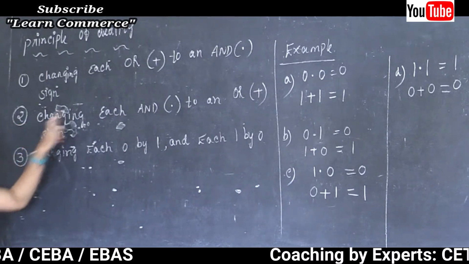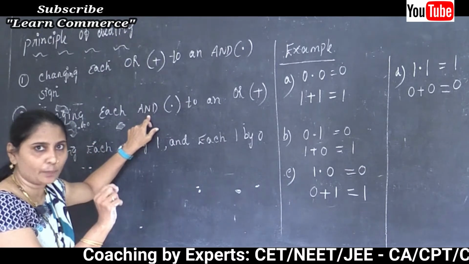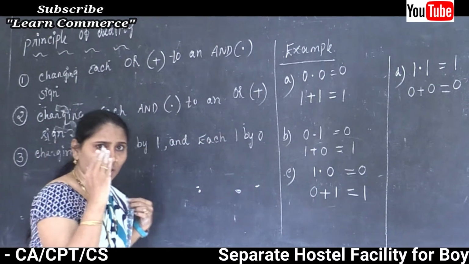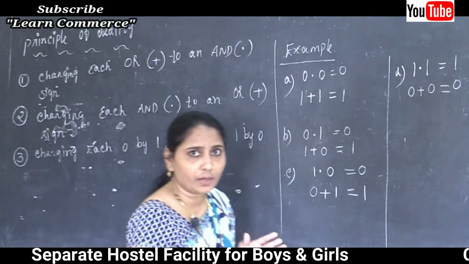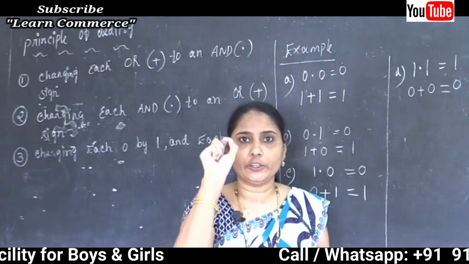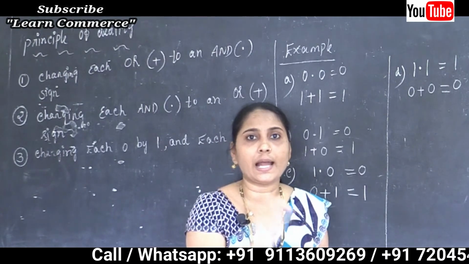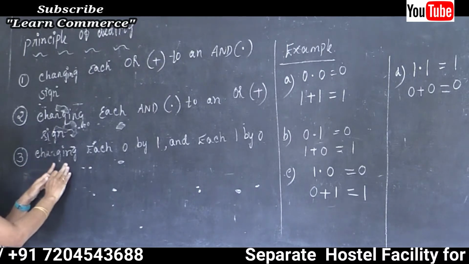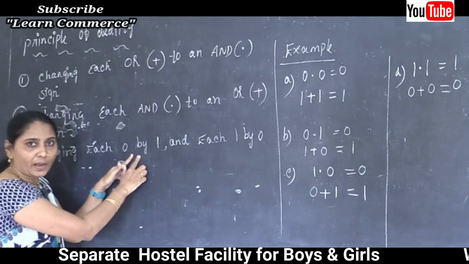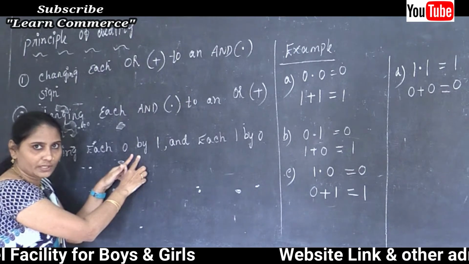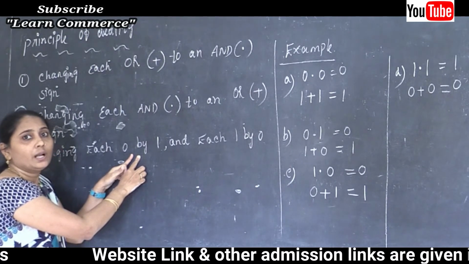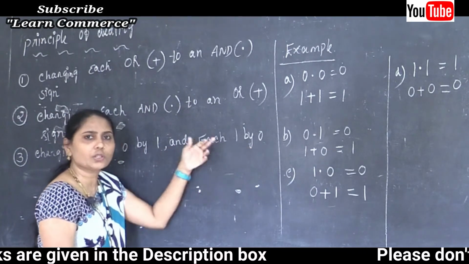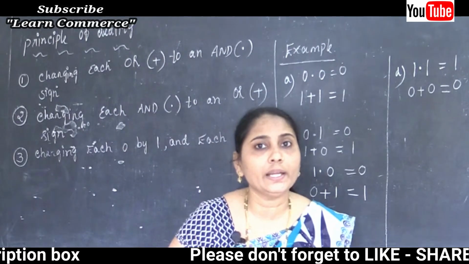Second, changing each and dot symbol to an or, converting it to plus. So wherever plus is there, we change it to dot, and where dot is there, we change it to plus. And third, changing each 0 by 1, so where the value 0 is there, we change 0 to 1, and each 1 by 0. So these are the rules of the principle of duality.